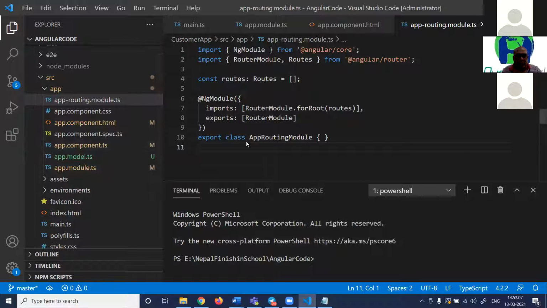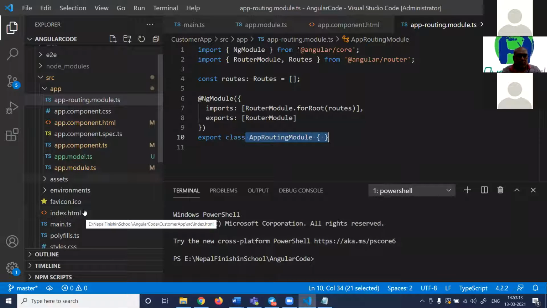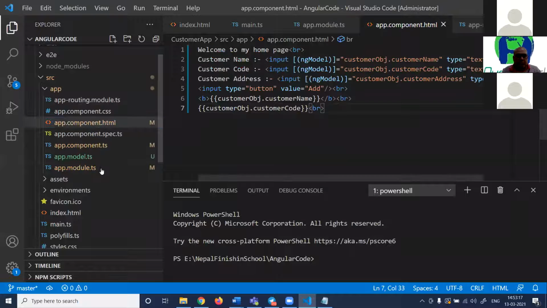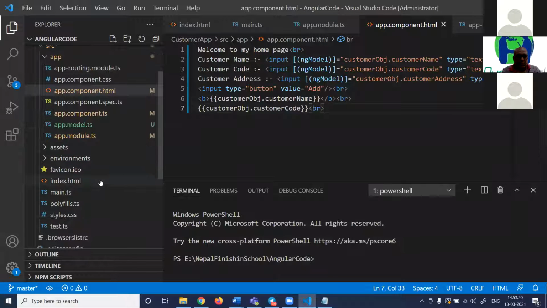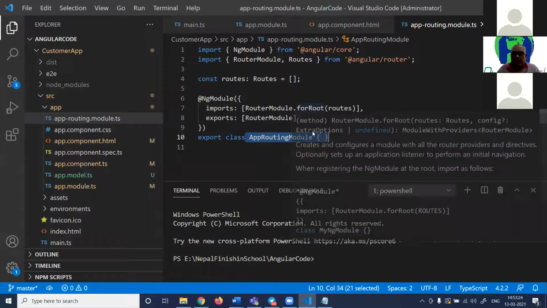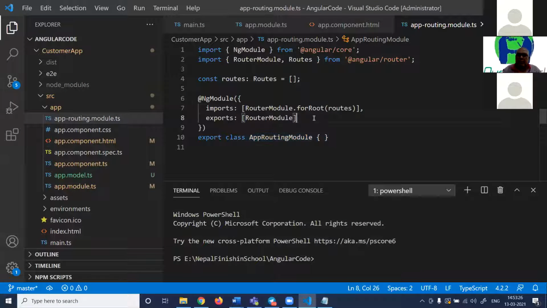you can see that there is a file here called a routing file. Let me have a look. Yeah, there is a routing file, and what this routing file does is it loads the routes and does something, right? So what exactly is routing?